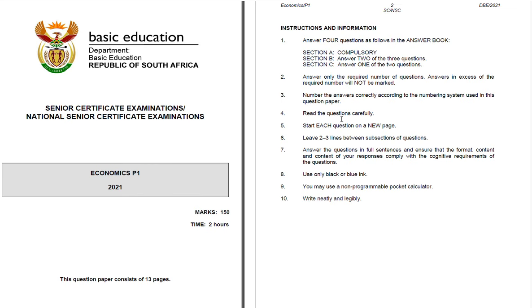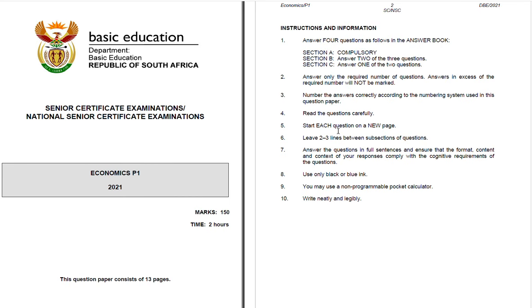So make sure that you are reading the question properly and carefully. If you rush through the question, you might think it is a question you've seen in the past, but it's not what you've seen in the past. To avoid things like that, ensure that you read the question carefully.